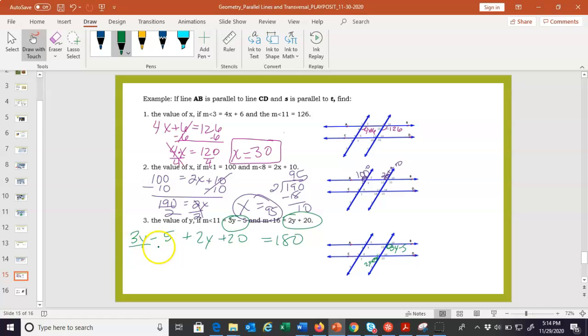Let's solve for y. 3y plus 2y, we're going to combine like terms. That's 5y. And then negative 5 plus 20, that's plus 15. Now we're kind of exactly where we were with all the other ones, a one or a two-step equation. The inverse of addition is subtraction. And we end up with 5y equals, what is this? 165? Yep, and then we'll divide by 5. 33. Y is 33.